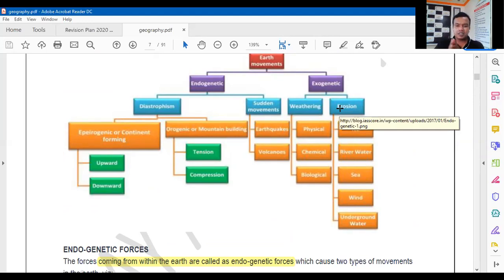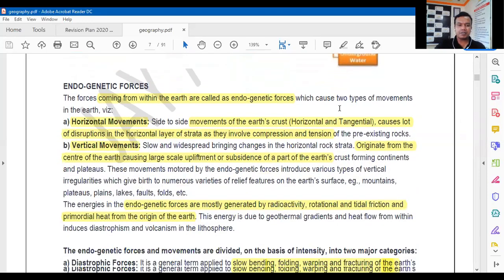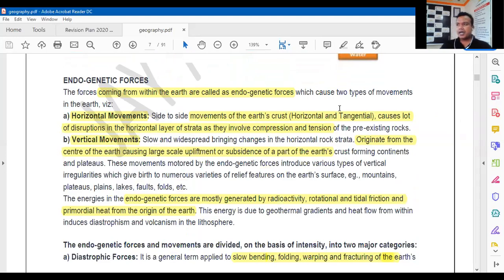Erosion I am going to discuss in detail in tomorrow's session. Today we are going to focus only on the endogenetic forces, due to the internal forces. The changes which take place on the surface of the earth due to the internal forces, and the landforms formed on the surface of the earth due to the endogenetic forces.